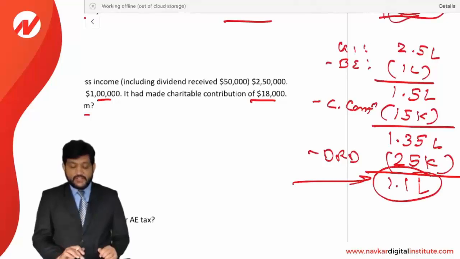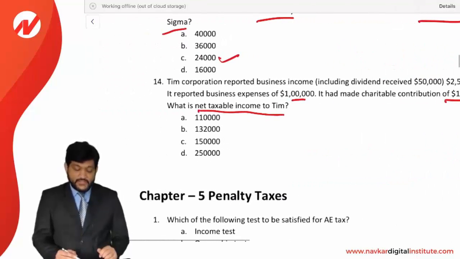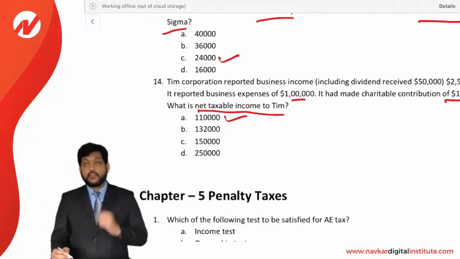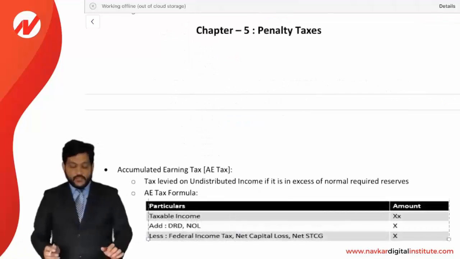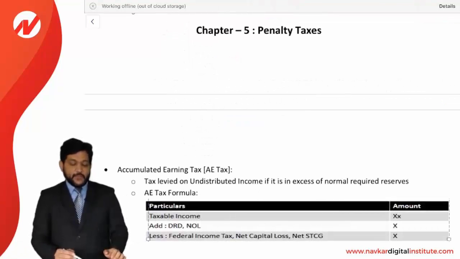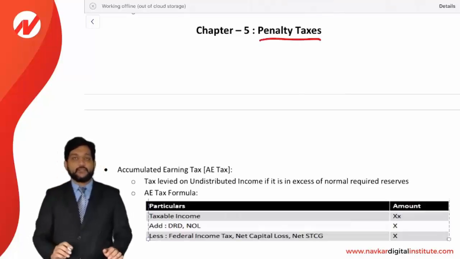That is your final taxable income. Answer is 1,10,000, option A. So friends, this being the MCQs for chapter number 4. Now friends, let us see the next chapter number 5, penalty taxes. Chapter covered in the entity taxation series, chapter number 5.